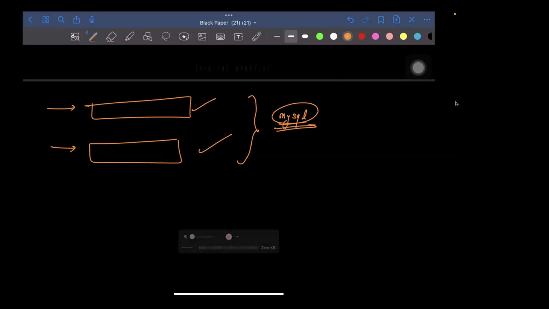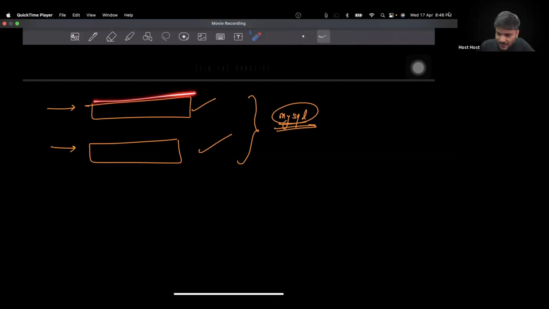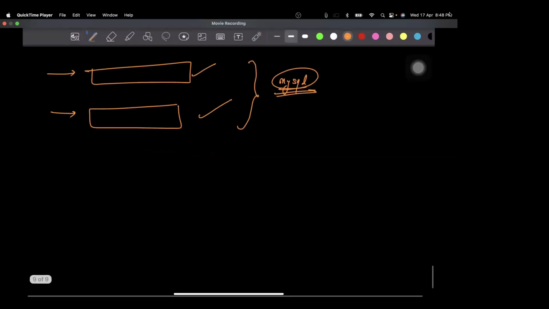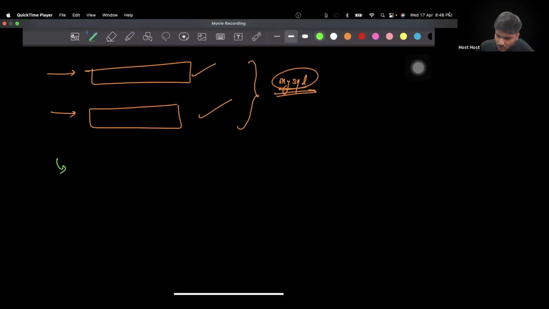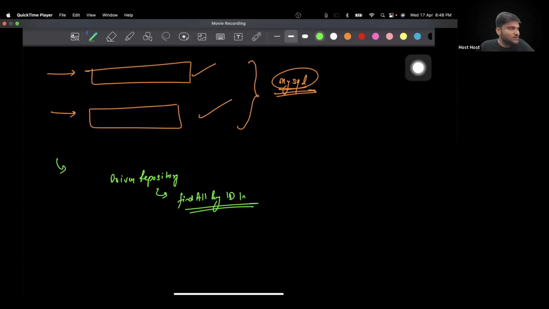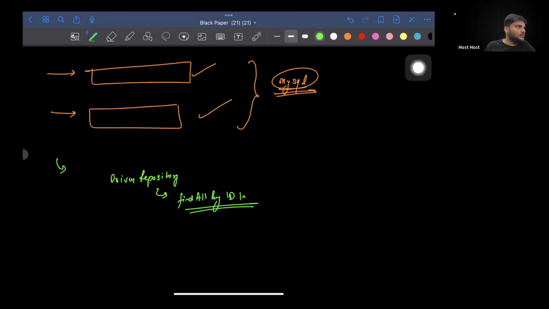Once you get the driver details, you'll be having a function in the driver repository, like findAllByIdIn, something like this, right? So we'll do select star from driver where ID in, and we will pass an array of driver IDs.